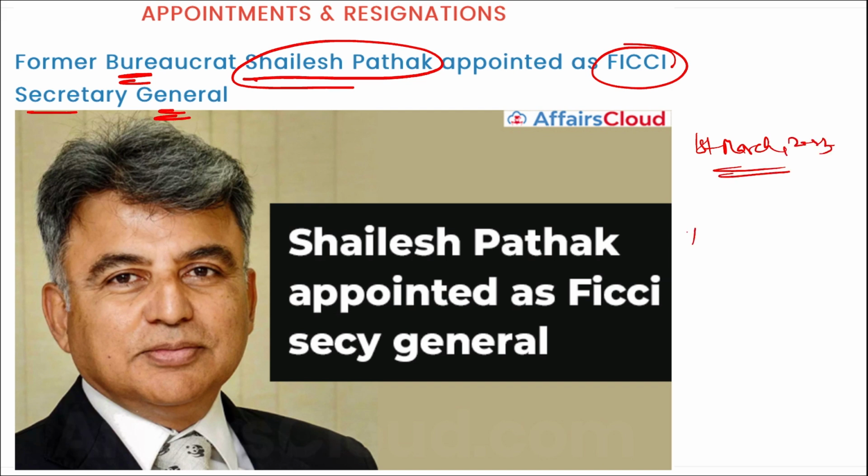Shailesh Pathak will succeed whom? He will be succeeding or replacing whom? Dilip Chenoy. Alright, who stepped down as the Secretary General in October 2022, and now he will be replaced by Shailesh Pathak. Alright, important.